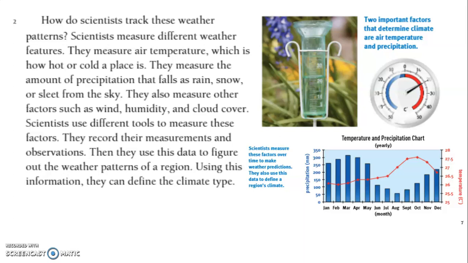Scientists usually use different tools to measure these factors. They record their measurements and observations. Then they use this data to figure out the weather patterns of a region. Using this information, they can define the climate type.